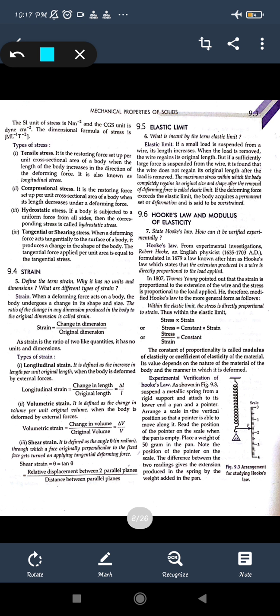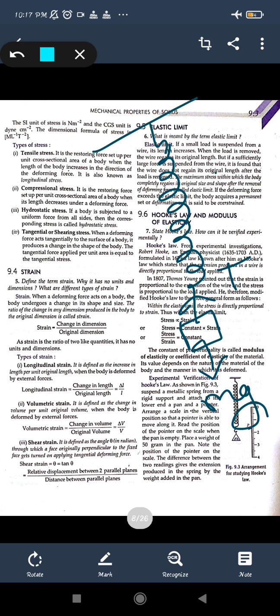He stated that whenever there is extension or tension provided on any wire, like if there is some wire, and in this wire we are keeping a load, then we know that mg is in the downward direction and it will give a tension on that wire. So there will be some extension, right? So you are providing a tensile stress, there is some extension, you are providing a force on it. So this extension will be directly proportional to the load, because how much load you are attaching to that string, that much force will be applied on that string. So tension will be directly proportional to the load applied.